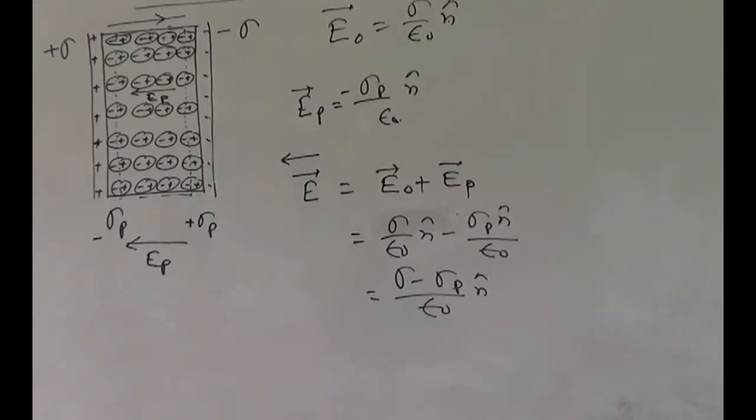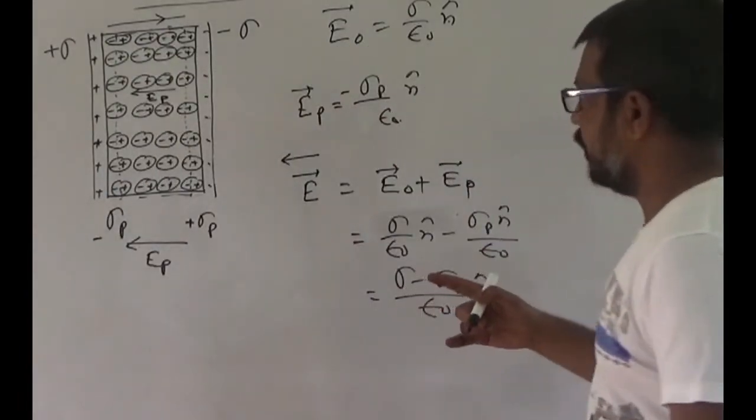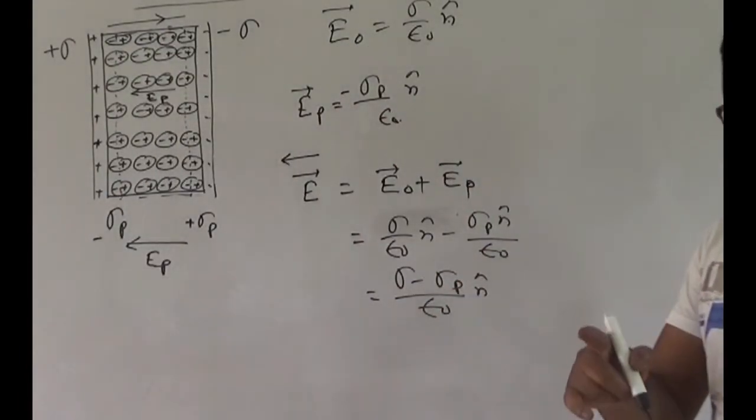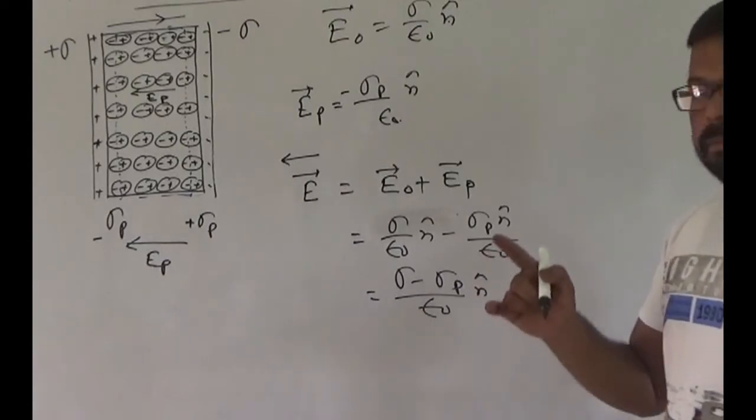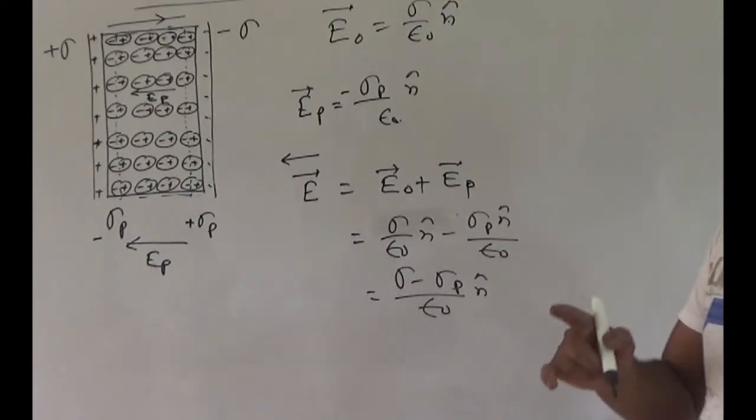The ratio of the applied electric field intensity, that is E0, to the reduced electric field intensity E on placing a dielectric between two oppositely charged plates is called the dielectric constant and is also known as the specific inductive capacity of the medium. We have already mentioned those terms, dielectric constant and what? SIC, specific inductive capacity.